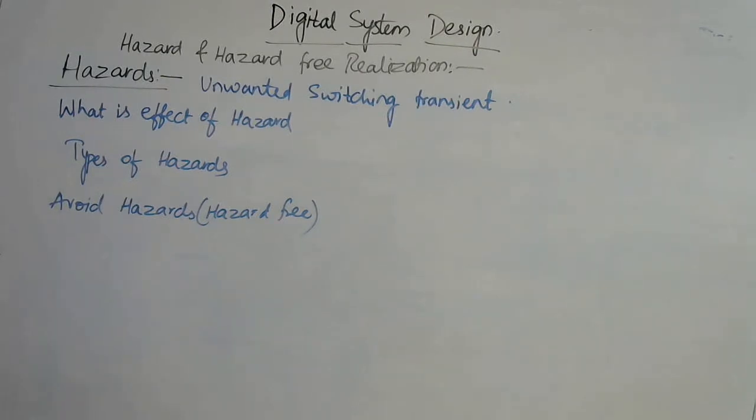What is meant by transient? Transient is nothing but the output changing from one value towards another value. Here, an unwanted transient means that if the output of a circuit changes when the inputs change, then we can predict the value of the output. But in case of a hazard, the output is going to be changed momentarily because of different propagation delays.